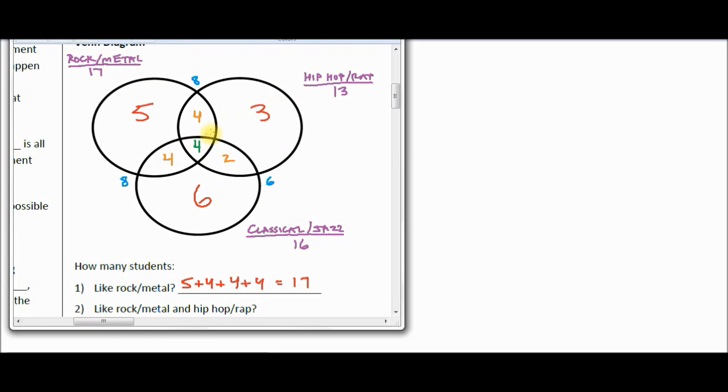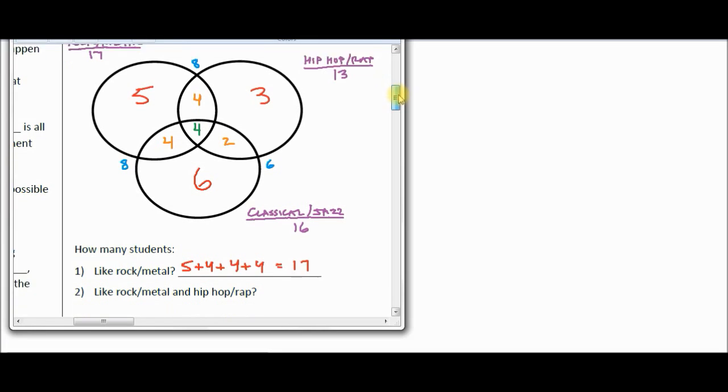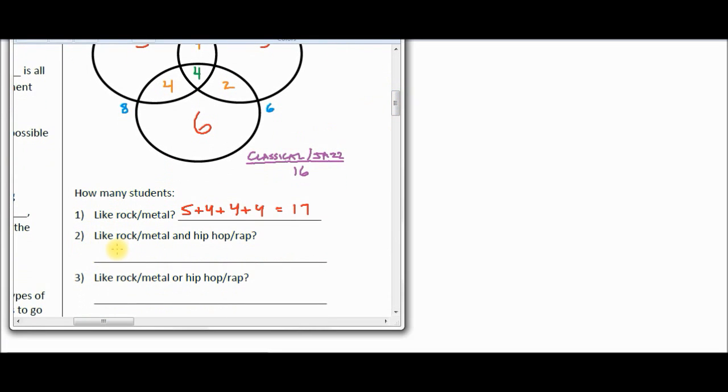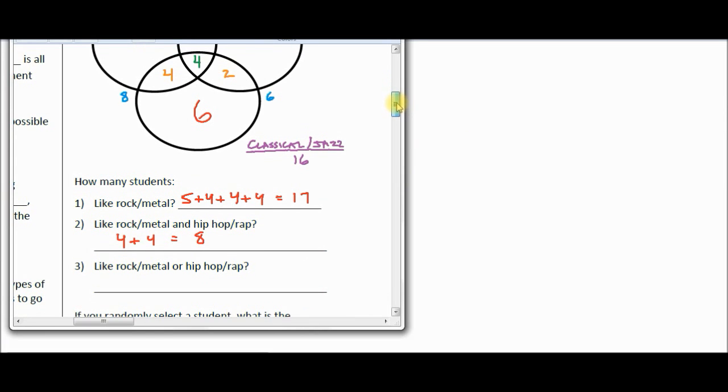Well, those still count in our category because we're looking at anybody who likes these 2. It doesn't say only rock, metal, and hip-hop. It says they like those 2 types of music. So it's going to be 4 plus 4. So we pick the 4, and we got the other 4, and that means our overlapping of those 2 circles is 8.